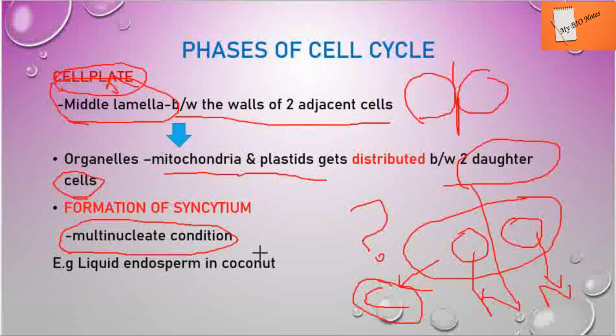This condition can be seen in some cells. This multinucleate condition arises due to the formation of what? Syncytium. You can take the example of the liquid endosperm in coconut. That is a multinucleate condition. That is due to the formation of syncytium in the case of coconut.